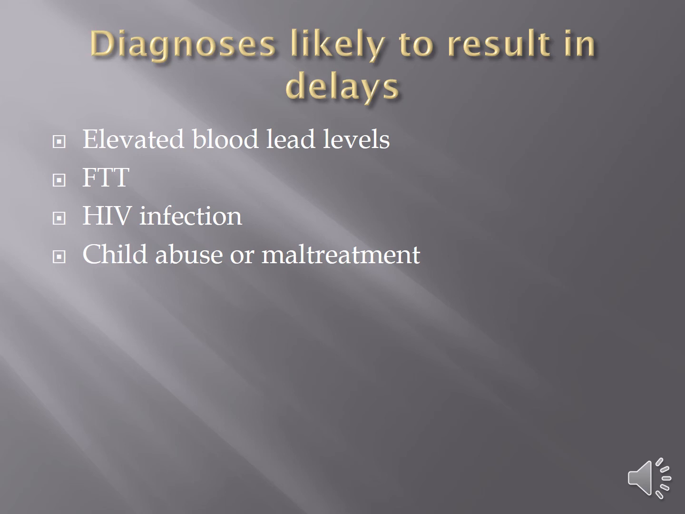So these are diagnoses that are likely to result in developmental disabilities. Elevated blood levels can lead to behavioral difficulties, learning disabilities, intellectual disabilities, things like that. Failure to thrive is what FTT is. And in children with failure to thrive, the brain doesn't get enough food. The brain has to get food just like the rest of the body, and otherwise it doesn't grow. So they're at risk for cognitive dysfunction, HIV infection, vision problems, and child abuse or maltreatment, certainly social emotional, in addition to physical delays.